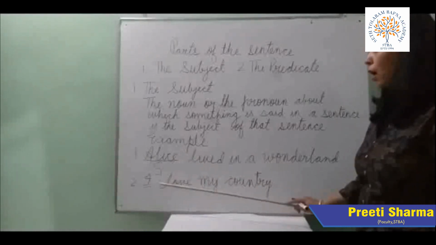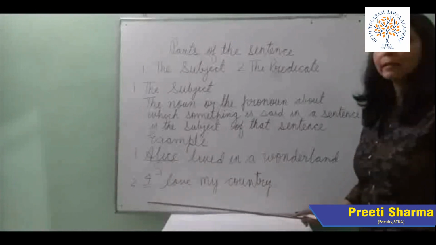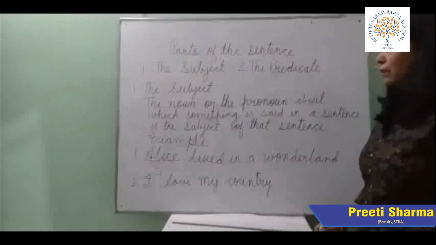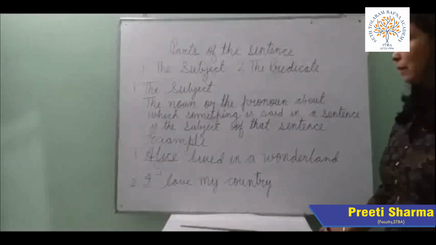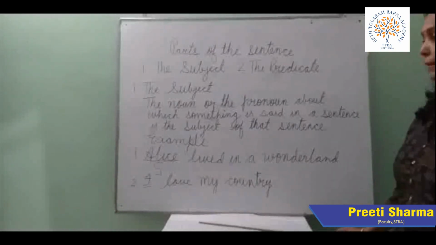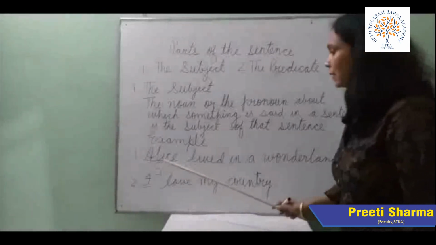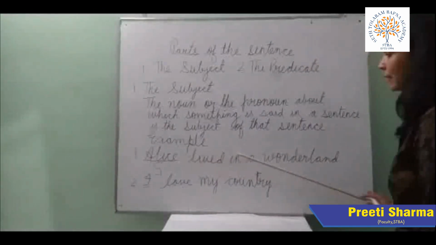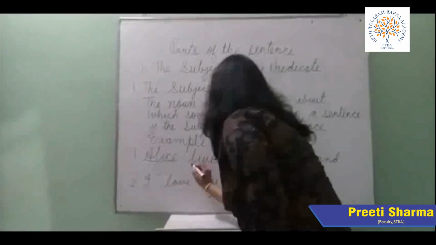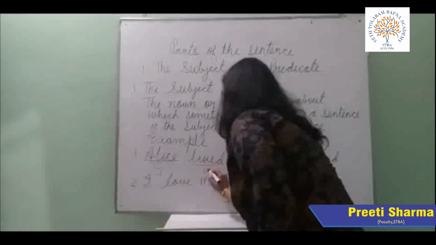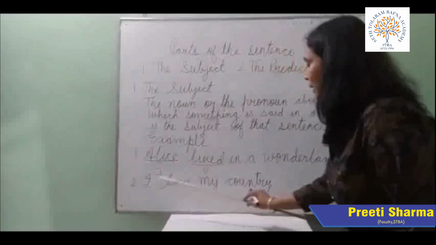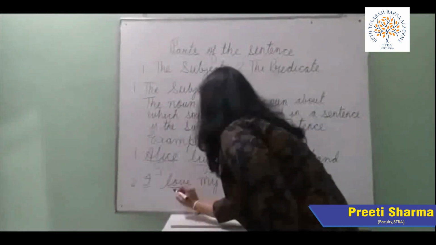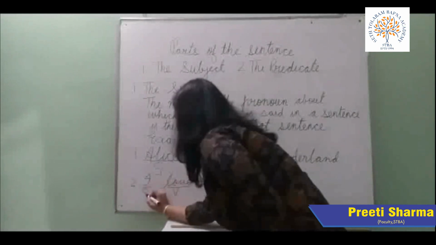So children, how will you identify the subject in a sentence? For that, first you have to identify the verb in a sentence. So we can see here, Alice lived in a wonderland. In this sentence, lived is your verb. And in this sentence, I love my country. Love is your verb and I is your subject here.